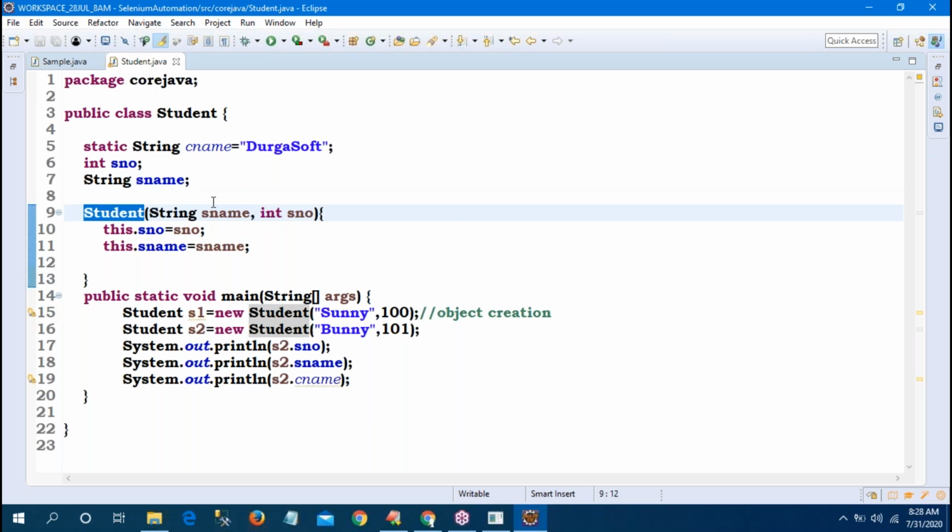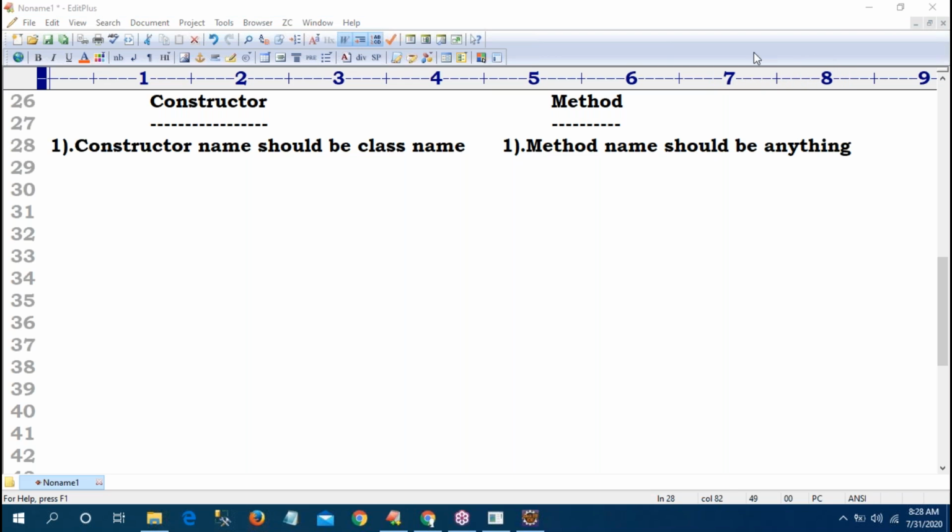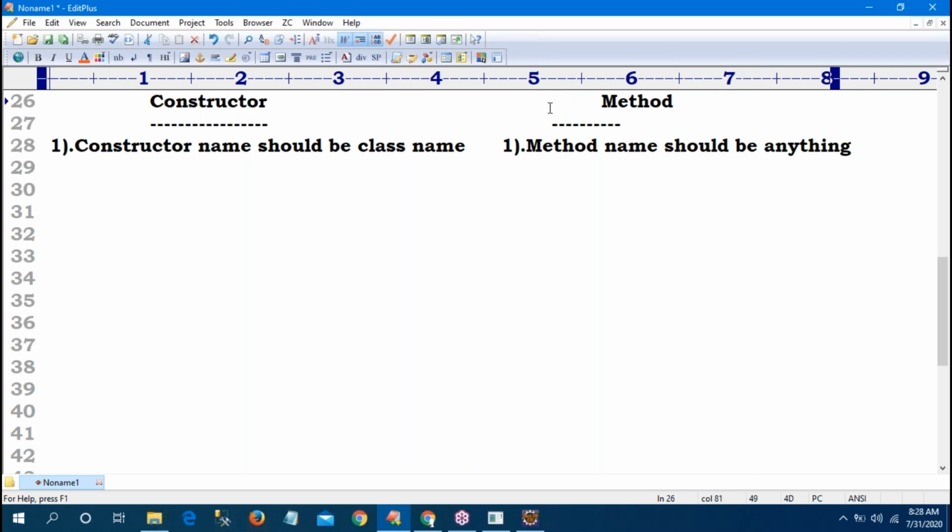Class name is compulsory. Next, method name should be anything. Just now I gave dog, cat, rat, like that. So constructor name should be the class name. Method name should be anything, any name. Your name you can give, my name you can give. I can give dog, rat, cat, test, sample, anything.